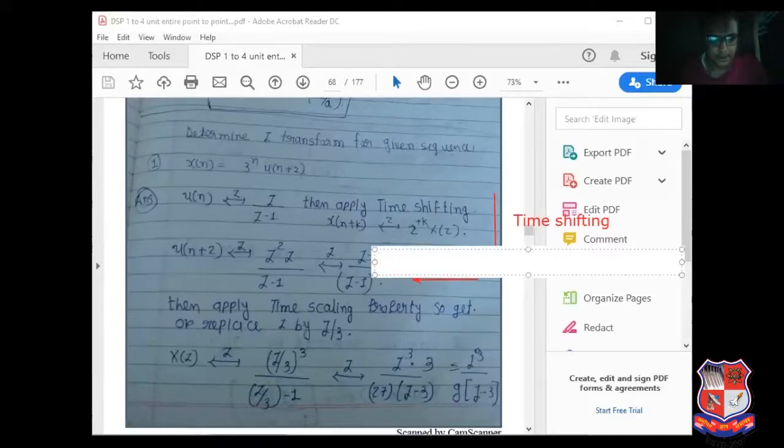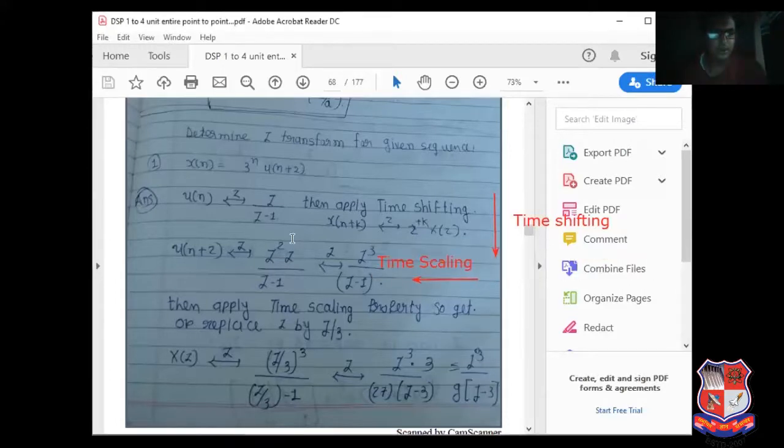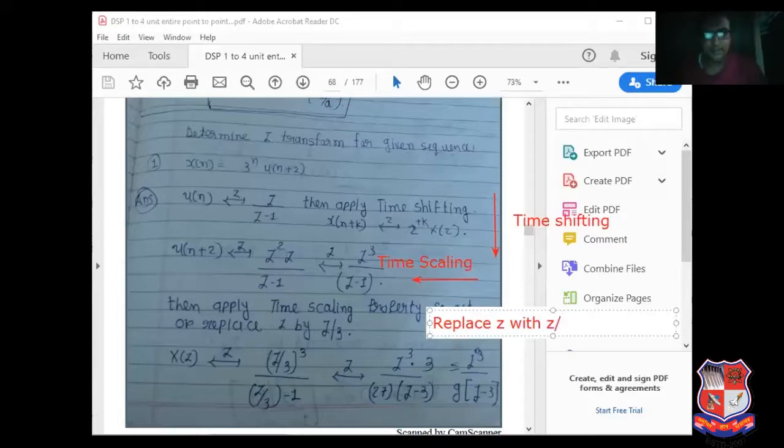I have written here for time scaling. Time scaling means what? Just replace z with z by 3. Don't change anything else. Just replace z with z divided by 3. So I have inserted the equation now.